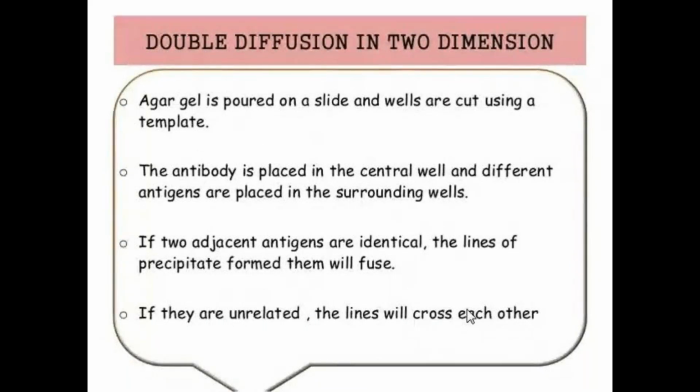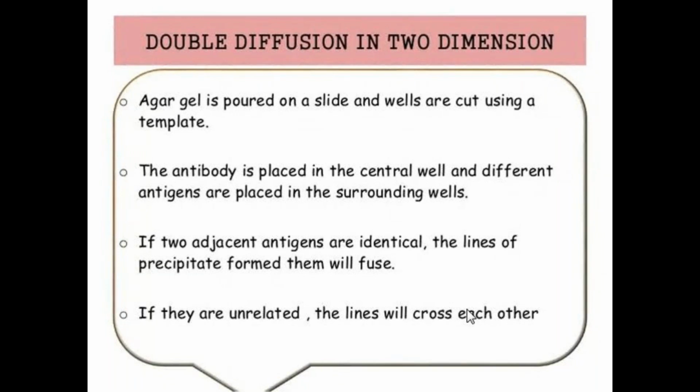Spur, S-P-U-R, spur formation. And if they are unrelated, the lines will cross each other. Cross reaction occurs between two antigens. If they share the antigenic determinants, the lines of precipitate will form. And if they are unrelated, the lines will cross each other.